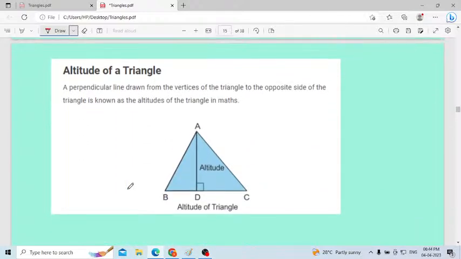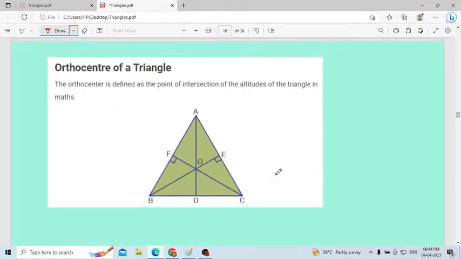Then altitude of a triangle is nothing but height of a triangle. Everything is same. The perpendicular line drawn from the vertices of a triangle. See, this is the perpendicular line. This is the base. With the help of the base, if you draw a perpendicular line, the angle should be 90 degrees, exactly perpendicular. Then this one we will consider as an altitude. We will consider even height also.